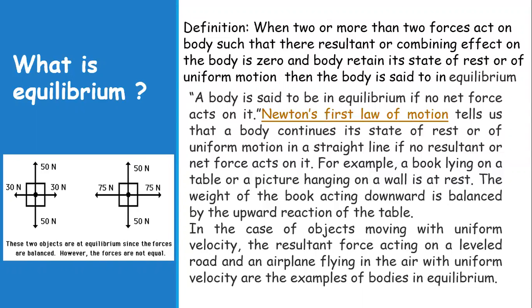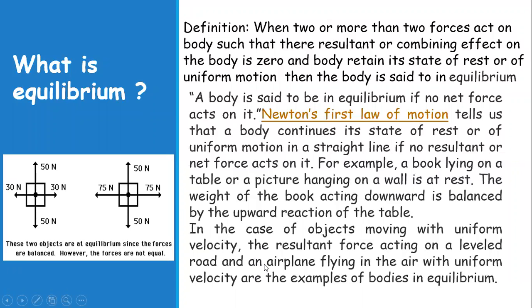A body continues its state of rest or of motion in a straight line if no resultant or net force acts on it. For example, a book lying on the table or a picture hanging on the wall are examples of equilibrium, because under the influence of the forces they are at rest. An object moving with a constant velocity, or with uniform motion, is also an example of equilibrium. Under the influence of the forces, it maintains its uniform motion.